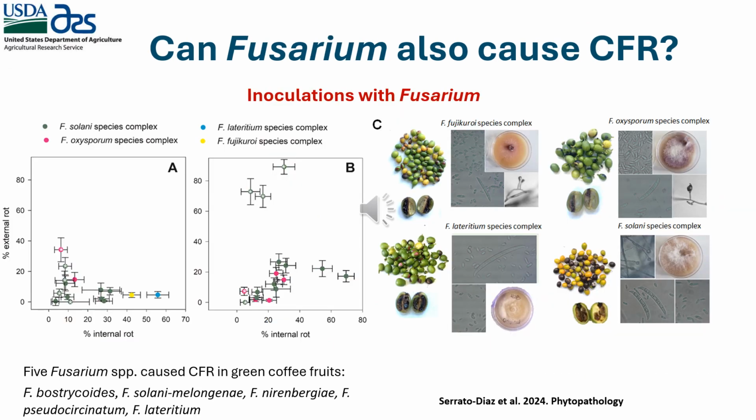Again, one thing is to find Fusarium in tissue, but the other thing is to say that Fusarium was also causing coffee fruit rot. So we did pathogenicity tests with all the 9 species found, and only 5 species caused coffee fruit rot in green coffee in Puerto Rico: Fusarium bostrycoides, Fusarium solani melongenae, Fusarium nirenbergiae, Fusarium pseudocircinatum, and Fusarium lateritium. In general, the 5 Fusarium species cause more internal than external fruit rot.